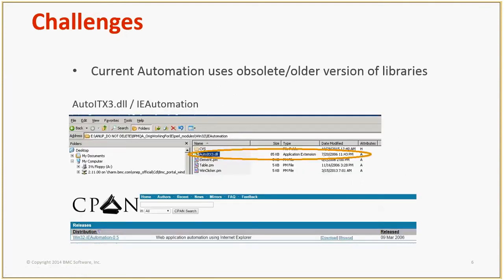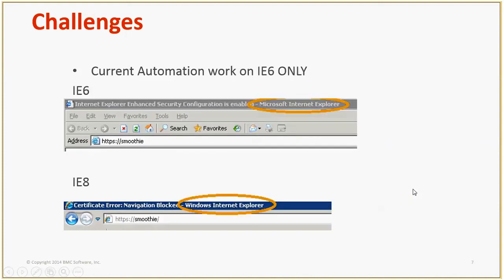And what are those challenges? Old is fine. If we are using old things, it's fine. AutoIt 2006, even IE automation 2006, but there are challenges using the older DLLs and functions. I said it only works on i6. Why?